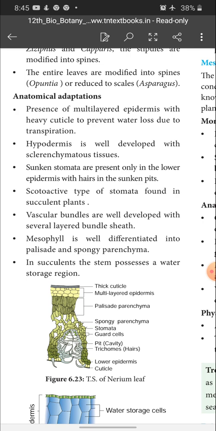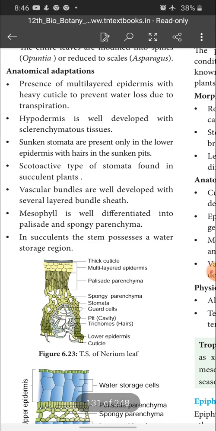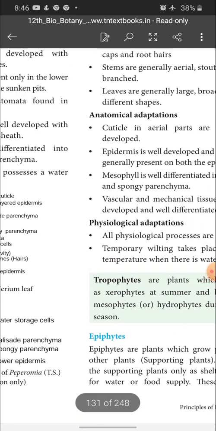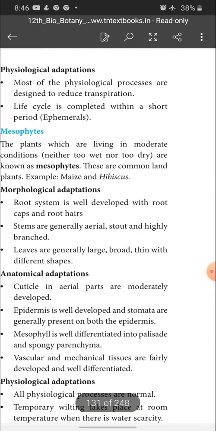Scotoactive type of stomata is found in succulent plants. Vascular bundles are well developed with several layers of bundle sheath. Mesophyll is well differentiated into palisade and spongy parenchyma. In succulents, the stem possesses a water storage region. This is the anatomical character.